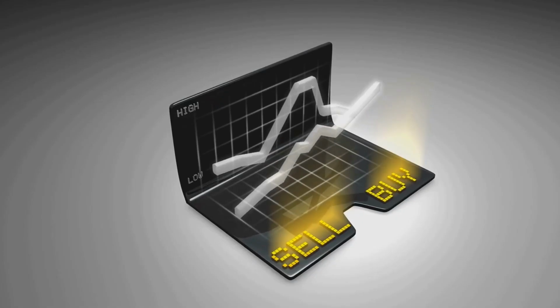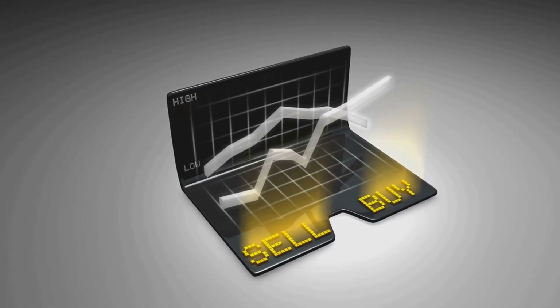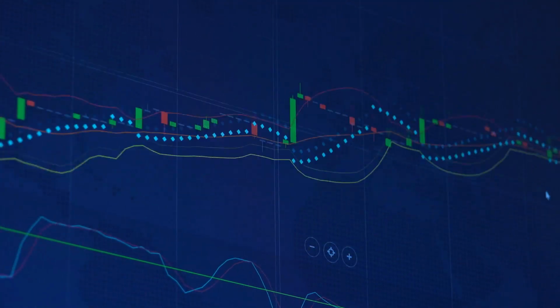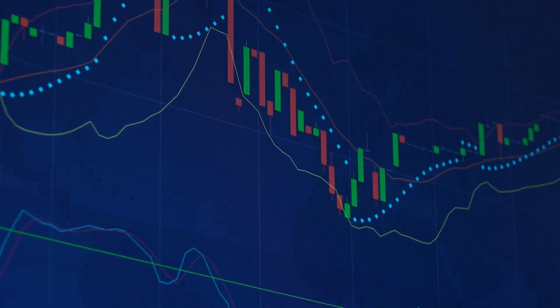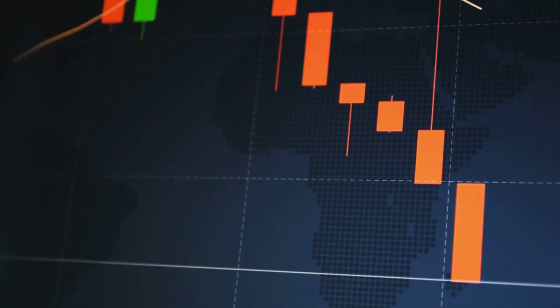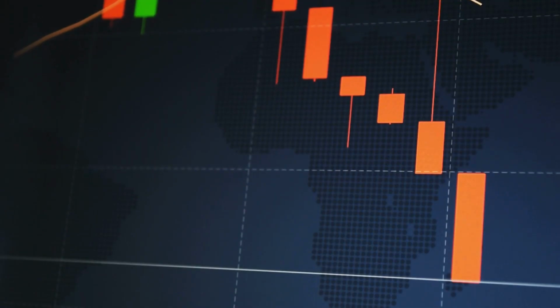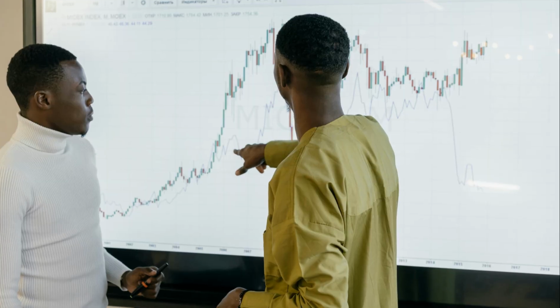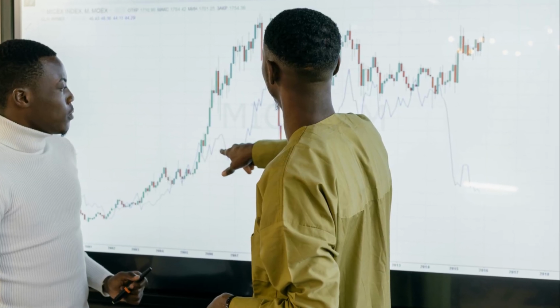It looks at the prices of both put options, bets that the market will go down, and call options, bets that the market will go up, to determine the implied volatility, a measure of how much the market expects prices to fluctuate. The higher the demand for these options, the higher the implied volatility, and consequently, the higher the VIX. Conversely, when the demand for options is low, it suggests that investors are anticipating calmer market conditions, leading to a lower VIX.